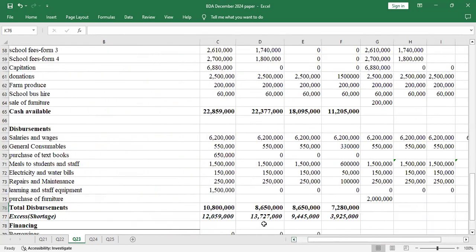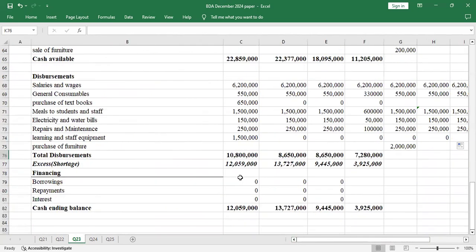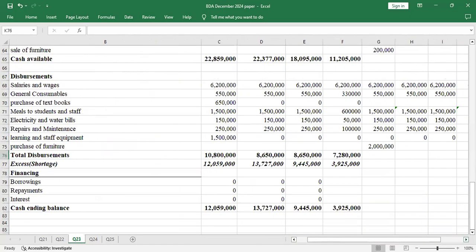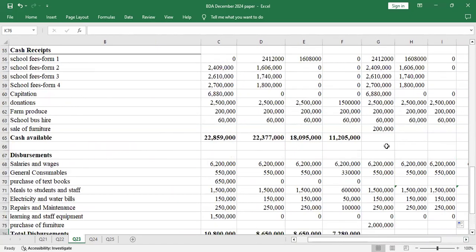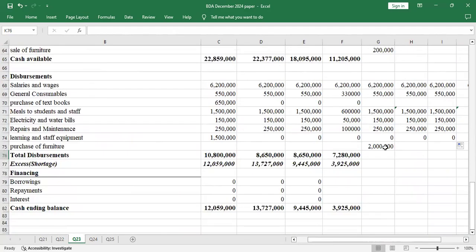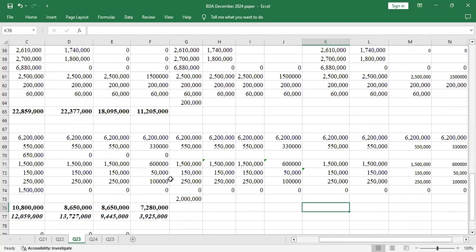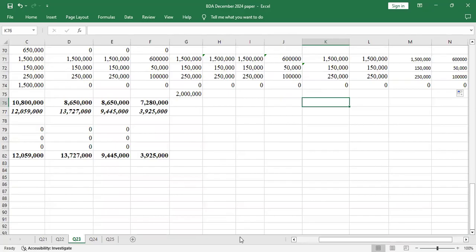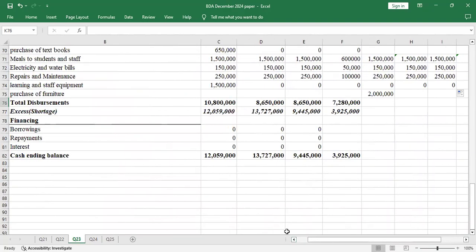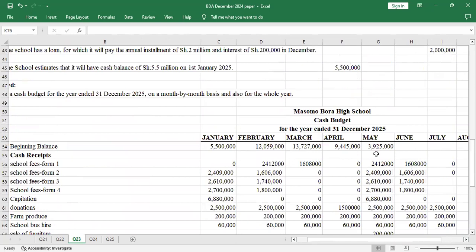Yeah, so I think there's no item that I've left out. For these spaces, like where there was furniture, there was no other furniture bought, so those spaces will be 0. Even if I leave them blank, it's okay. So I think we have done that adjustment. I'm now doing May, then I go to June up to December. When I get to December, I'll include the installment and the interest. You'll see how that works.